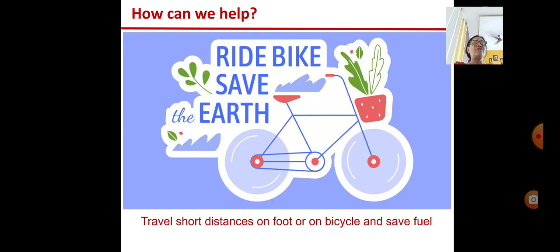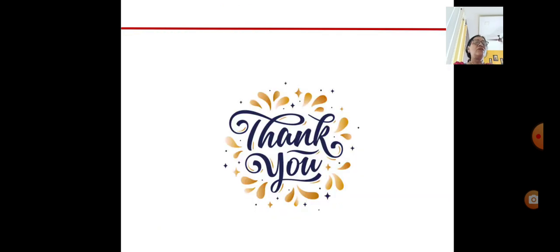See, another thing we can do to reduce the air pollution is by traveling short distances by cycle. Avoid using vehicles for short distances. Where you can walk or use a bicycle, because a bicycle does not produce any smoke or use any fuel. So it is a good exercise also, and it can also help reduce the air pollution. So these are all the methods I have told you to reduce the pollution, to help save our environment.